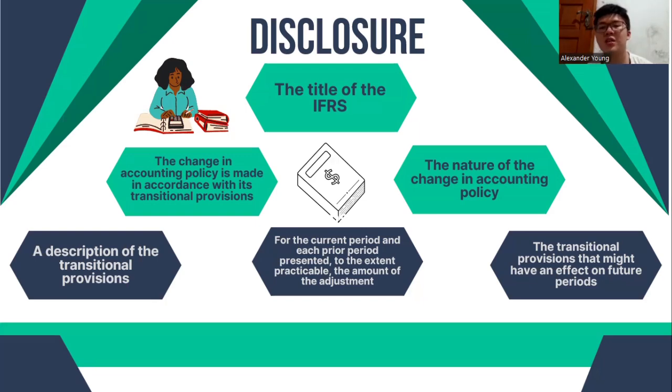And the last one is the transitional provisions that might have an effect on future periods.